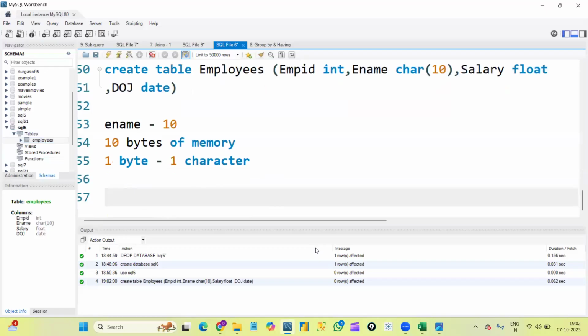Okay, and we continue in tomorrow's class. Tomorrow is also a demo class. I'll show you how we will insert the data and display the data. I'll explain the difference between char and varchar, in which scenarios we use char and in which scenarios we use varchar. And we will start the next topic, sub languages, tomorrow.